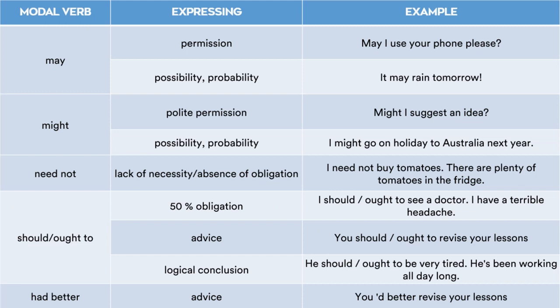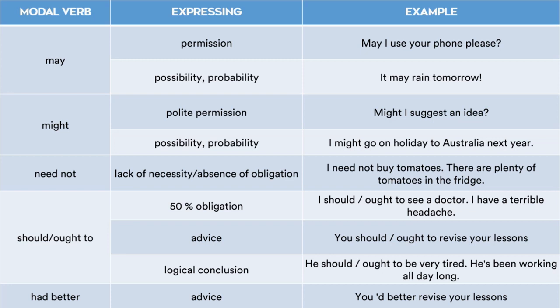So we had 4 modal verbs we discussed in our previous slide. Now in this slide I will discuss the remaining 5. The first example is may. This modal can be used to express different expressions. First one is permission. May I use your phone please?